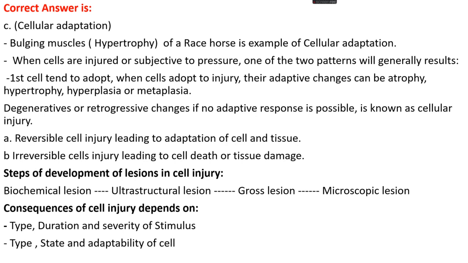First is the type of the stimulus, the duration for which that stimulus takes place, and the severity of the stimulus. Second is the adaptability of the cells, that is, the type and state and adaptability of the cells.